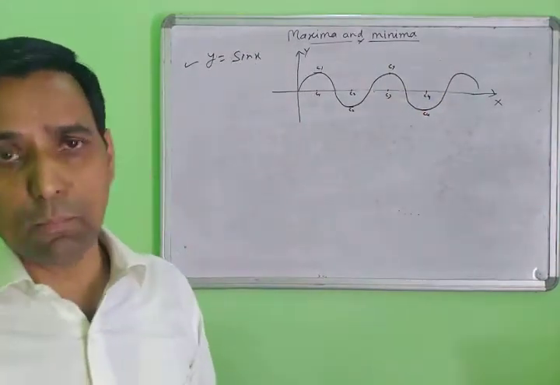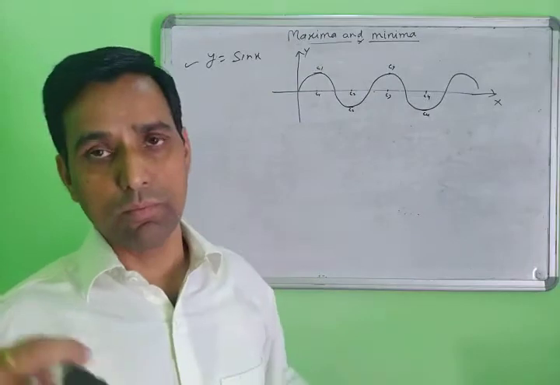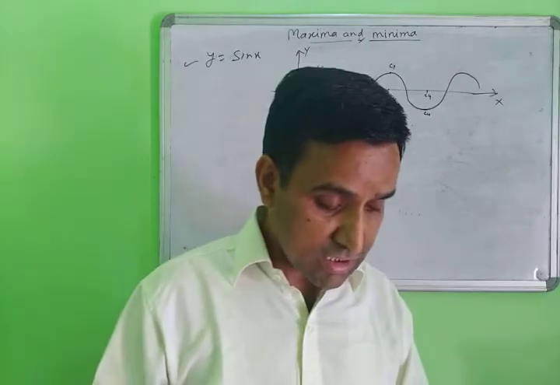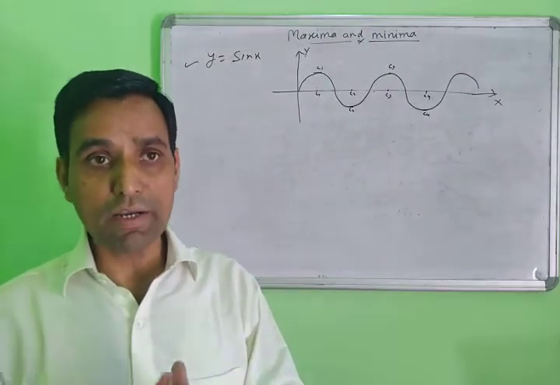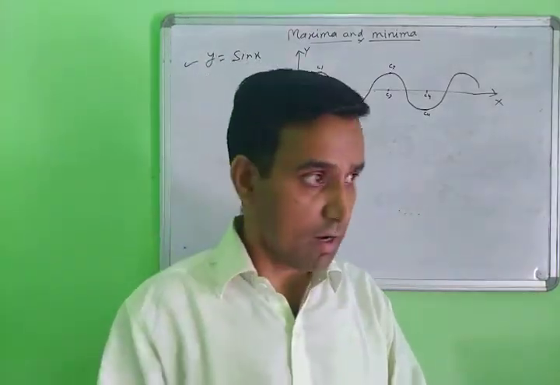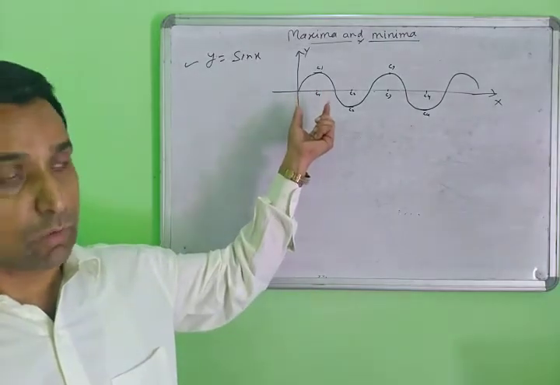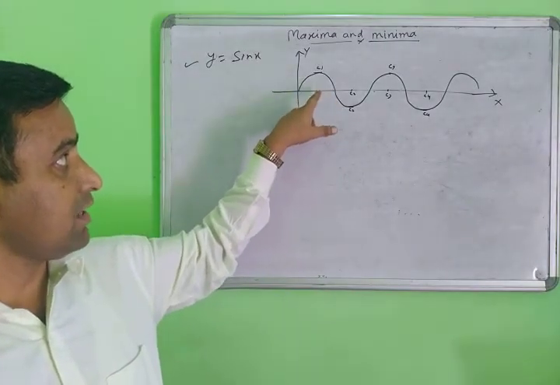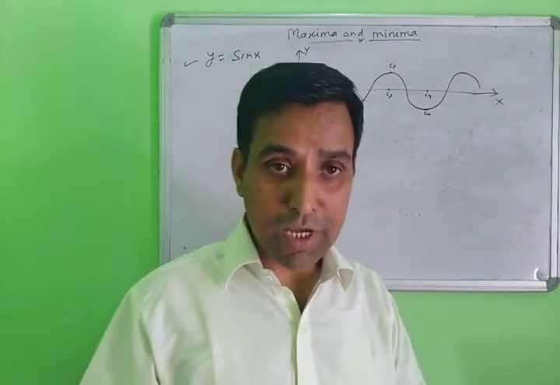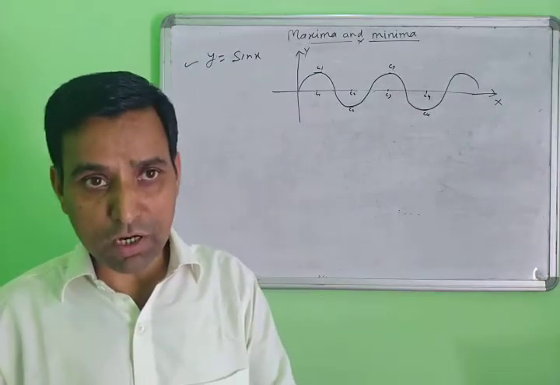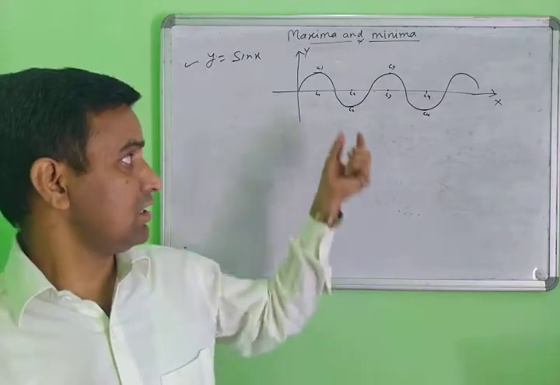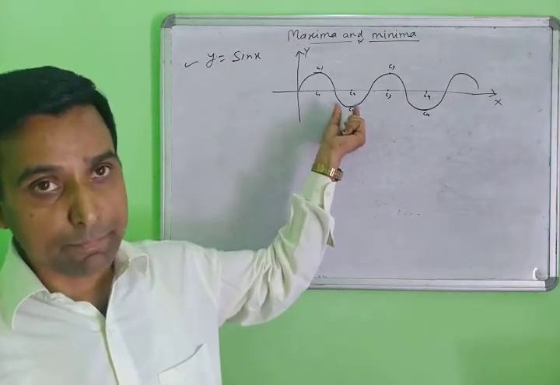A function can have more than one maximum and more than one minimum value. When you take the maximum value in a small interval, a small part of the curve, then this is called the local maximum. Same here, when you take the minimum value in a small part of the curve, in a small interval of the curve, then it is the local minima.